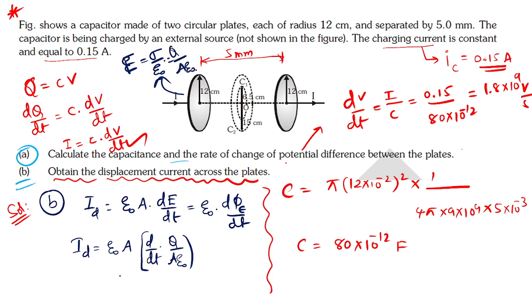So epsilon naught into A, and here 1 by A into epsilon naught, cancel, and dq by dt is nothing but conduction current only, no? So that is equal to 0.15 amperes. Means conduction current will be converted into displacement current.